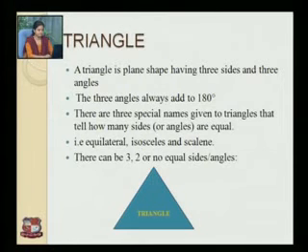Next is triangle. A triangle is a plane shape having 3 sides and 3 angles. The 3 angles always add up to 180 degrees. There are 3 special names given to triangles that tell how many sides or angles are equal. They are equilateral triangle, isosceles triangle and scalene triangle. There can be 3, 2 or no equal sides or angles.